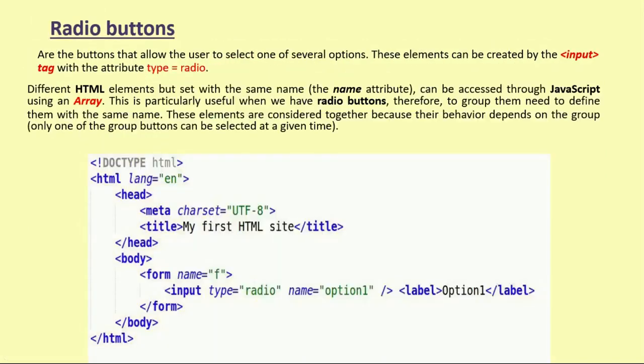So next one is radio buttons, as we use radio buttons in our web pages and websites and many more things. So here is the syntax of radio buttons. Form name app, input type is radio, name option 1, label option 1, label close. Radio buttons allow the user to select one of several options, meaning we have assigned different option values to select a particular value from the radio buttons.